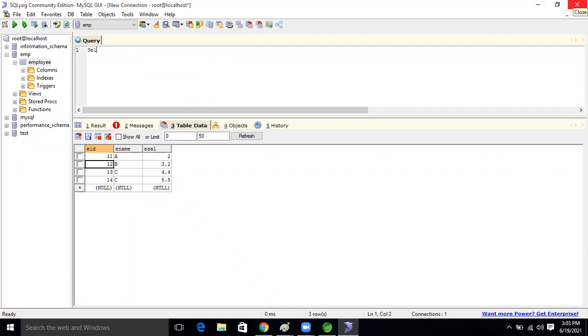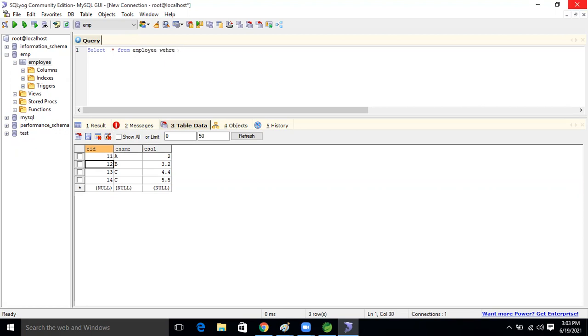Okay, select star from Employee, where condition.